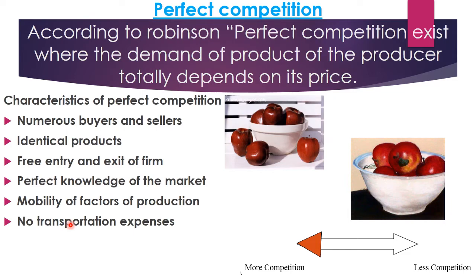Next comes mobility of factors of production. Now as you know, we have four factors of production, that is land, labor, capital and entrepreneur, right? And they are mobile in physical, professional and usage point of view. Now in perfect competition, we have the same price for identical or same products. So the same way the price for the factors remains the same. So to refrain from shifting of compensation from low to high due to the dynamic and mobile nature of the production equipment, the firms are getting uniformly compensated, right?